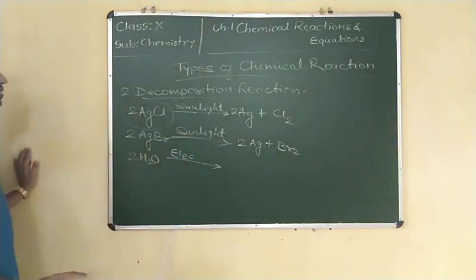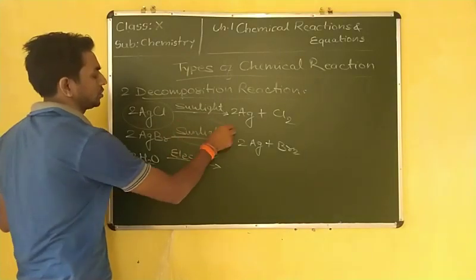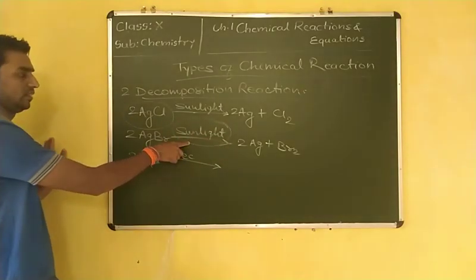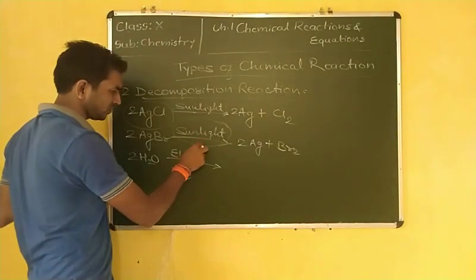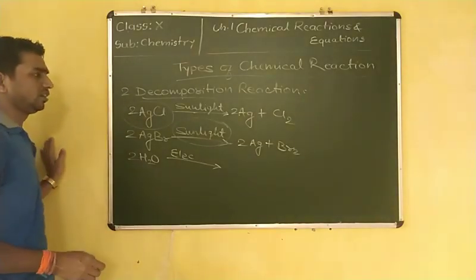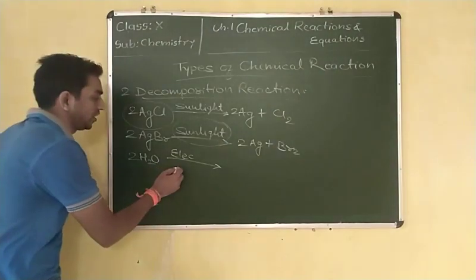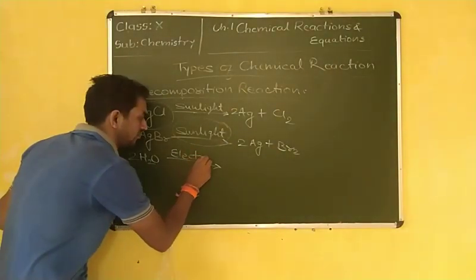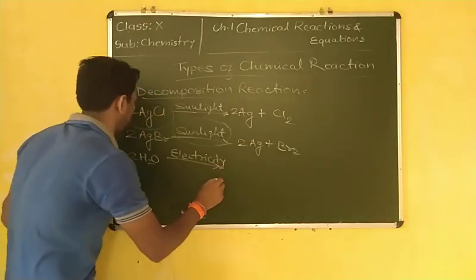The decomposition which proceeds in the presence of sunlight is known as photochemical decomposition. The decomposition which proceeds in the presence of heat is known as thermal decomposition. And the decomposition which proceeds in the presence of electricity is known as electrical decomposition.